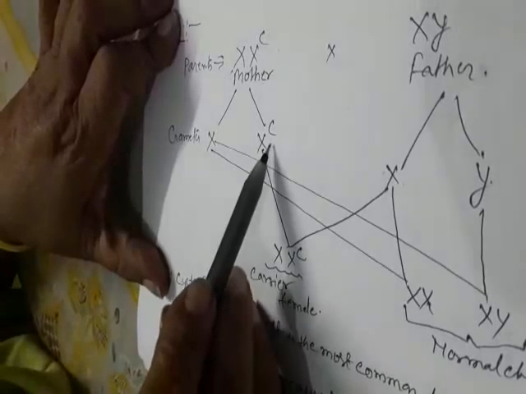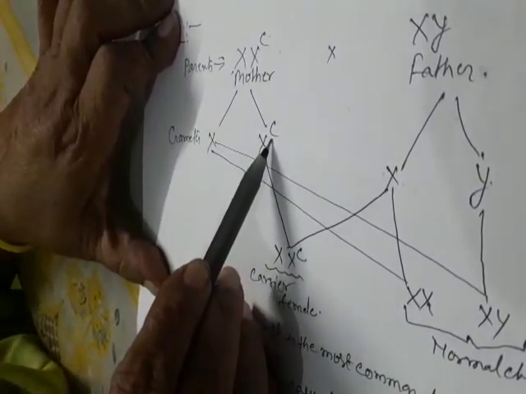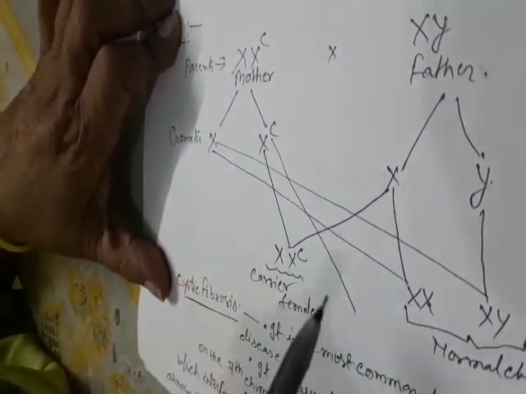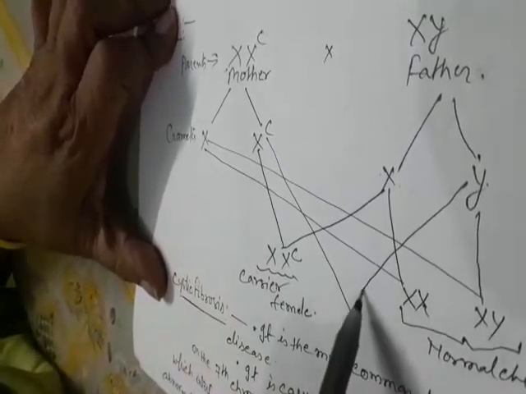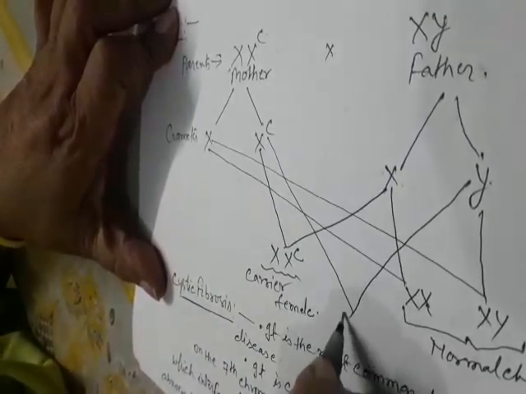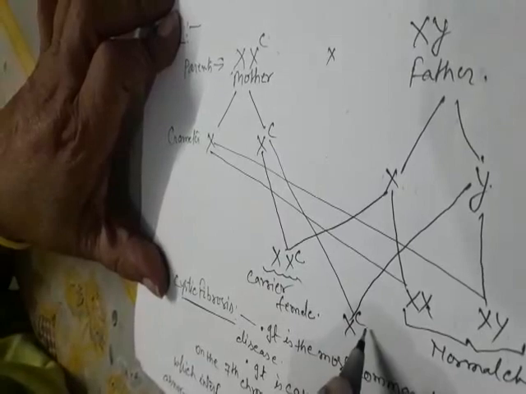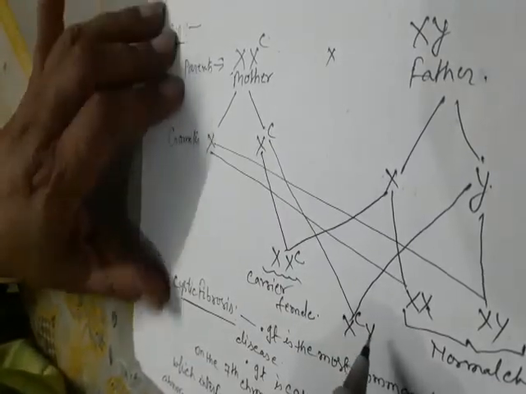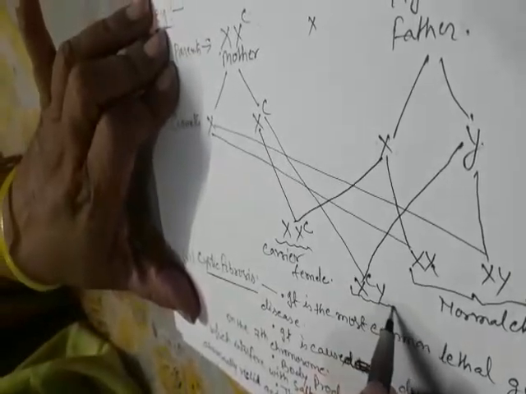Then this XC fused with Y. You see XC Y is formed, that is a color blind male is formed.